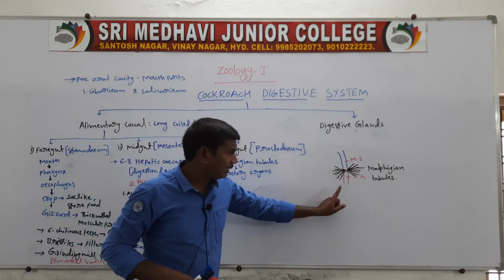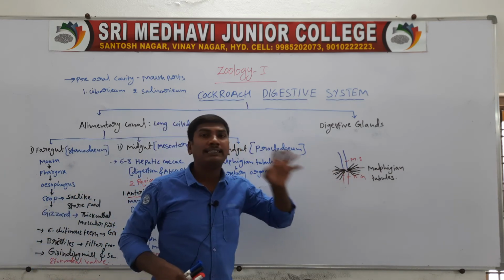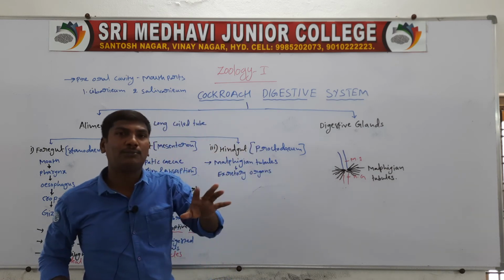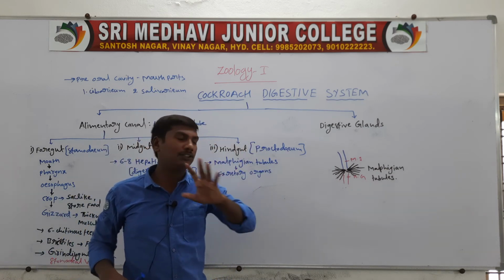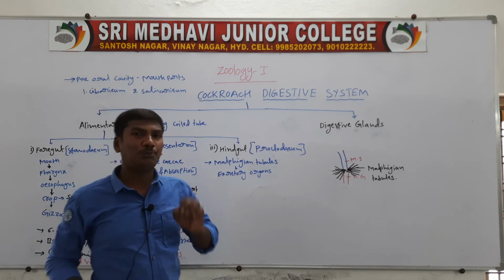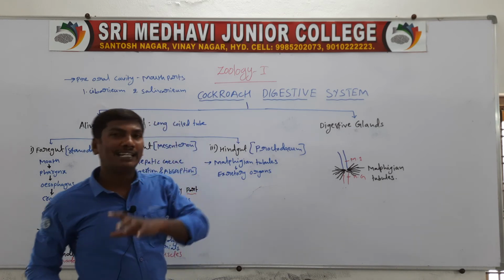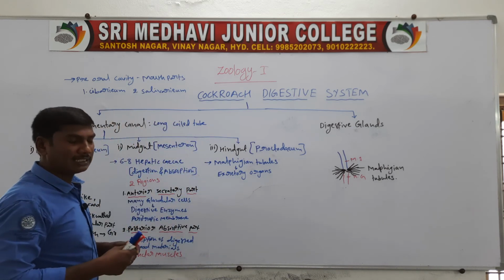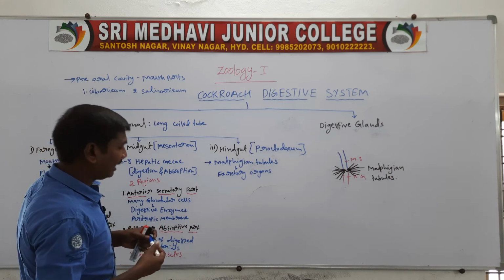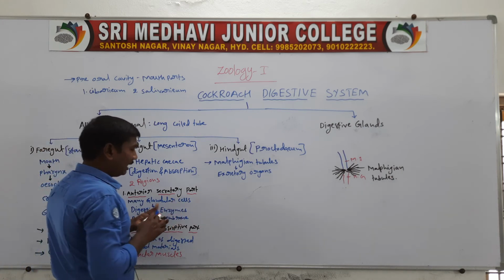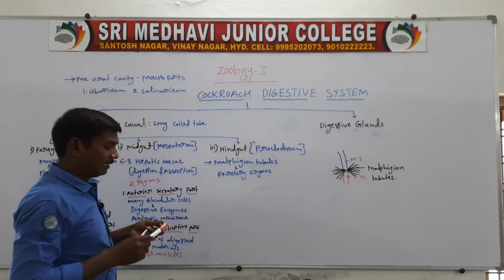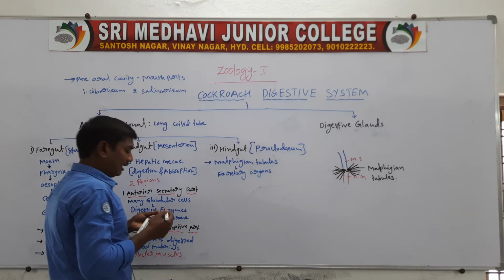The midgut opens into the hindgut. This region contains six bundles of yellow-colored tubules, called the Malpighian tubules. The Malpighian tubules are the excretory organs of the cockroach. Next, the hindgut contains three regions.